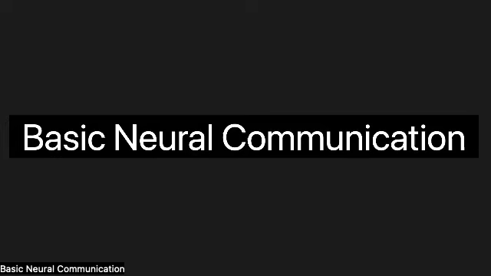Today we will be reviewing basic neural communication. To begin, neuron communication within the central nervous system is facilitated chemically or electrically. Within the neuron, this communication is facilitated electrically. Between neurons, this communication is facilitated chemically.